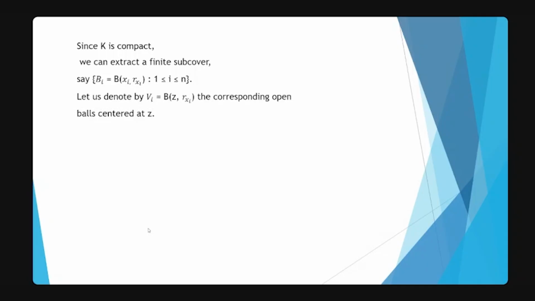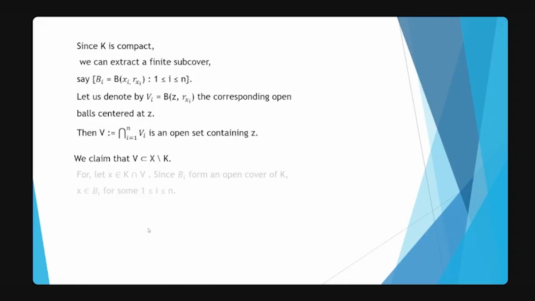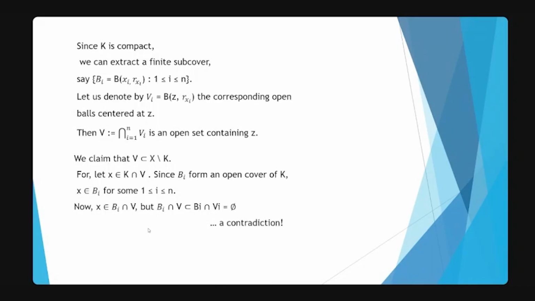Now let us denote by V_i the open ball centered at z with radius r_xi, the corresponding open ball centered at z. Let's say that V is nothing but the intersection of all V_i's, which is an open set containing z. Now we claim that V is a subset of X minus K. So suppose that x belongs to K intersection V. And since B_i forms an open cover of K, x belongs to B_i for some i varying from 1 to n.